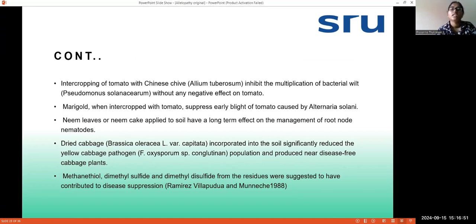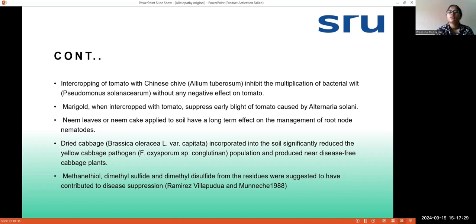Next, intercropping of tomato with Chinese chive, or Allium tuberosum, inhibits the multiplication of bacterial wilt without any negative effect on the tomato. So we can grow tomato along with Chinese chive, and bacterial wilt can be reduced. And marigold, when intercropped with tomato, is also suppressing early blight of tomato caused by Alternaria solani. And neem leaves or neem cake applied to soil have a long-term effect on management of root-knot nematodes.